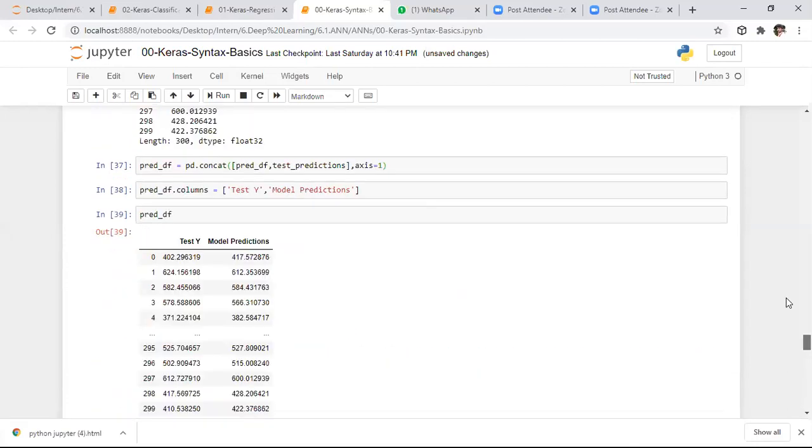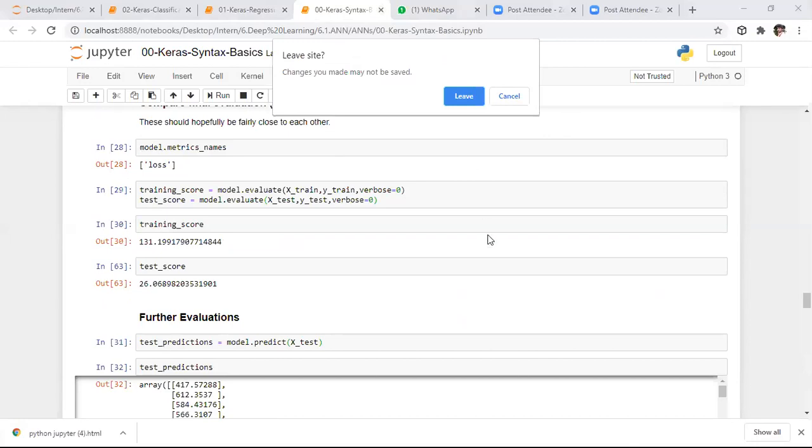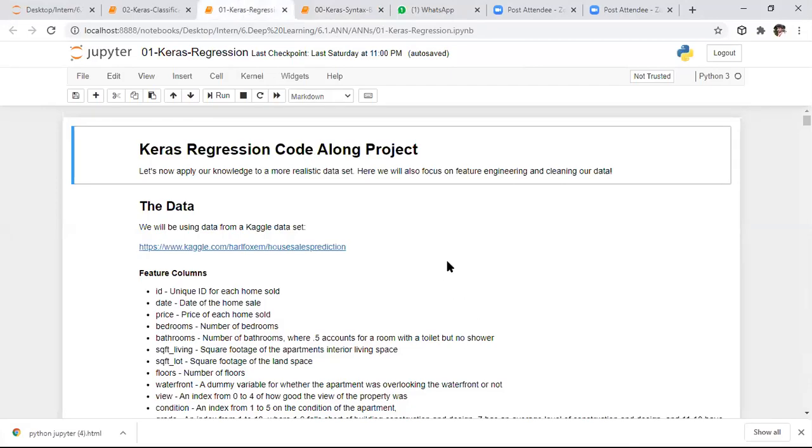So here it is about the basic regression problem. After this, we will see one more project corresponding to this regression. It is a standard project. Here in the project, I want to predict house prices. Someone might choose this project as their minor project. It's a very good project.